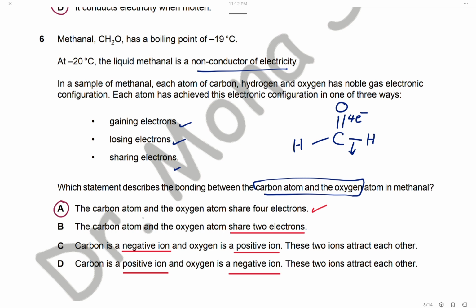So statement 1, carbon atom and oxygen atom share 4 electrons. This is correct. They share 4 electrons. 2 pairs means 4 electrons, and not 2 electrons as in statement 2. And of course, C and D are wrong because we don't have any negative or positive ions. As we've just said, methanol is a covalent compound. So the answer is A.